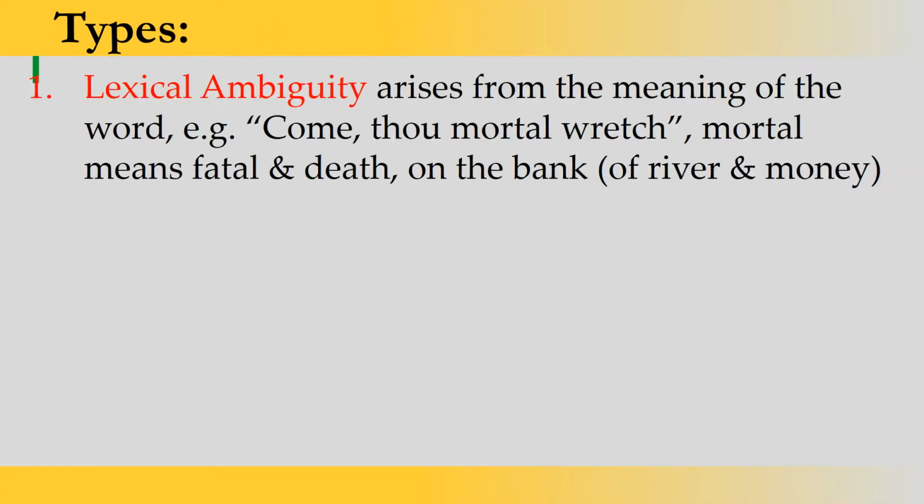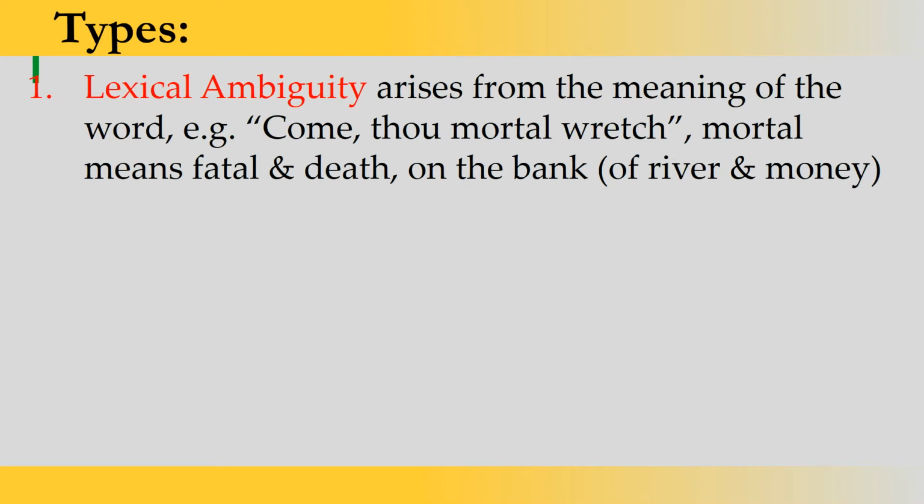Now it is important to understand what kind of ambiguity is there in these words. So we have different types of ambiguities. Now what are the types of these ambiguities? Let's understand. Here the very first type we have is lexical ambiguity, and it arises from the meaning of the word. For example, come thou mortal wretch. Mortal means fatal and death.